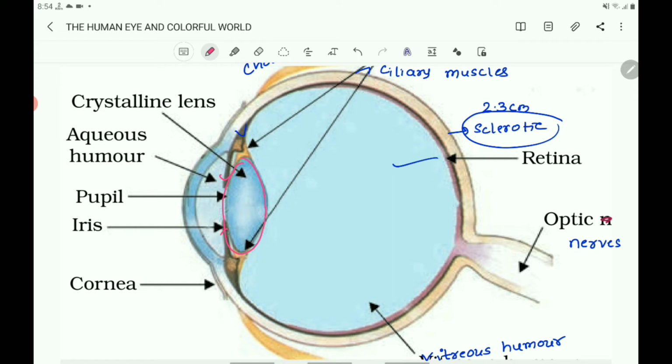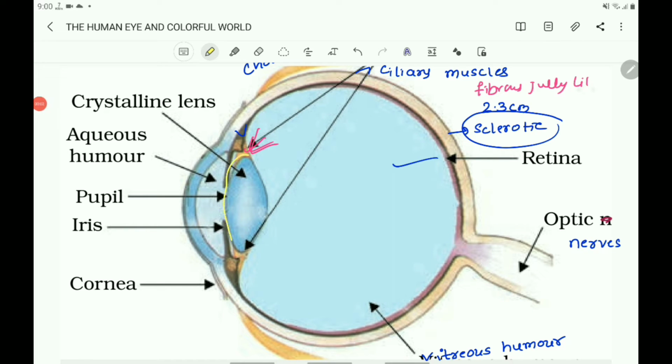It is composed of a fibrous, jelly-like material. It is a natural lens and it is a convex lens, and it is composed of fibrous jelly-like material. It contains fibrous jelly-like material.